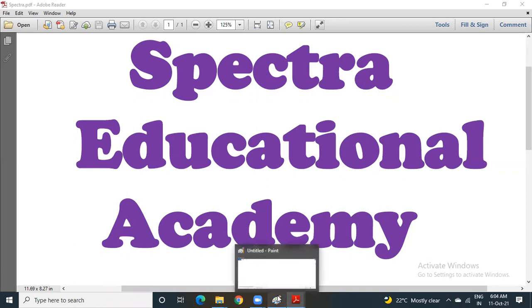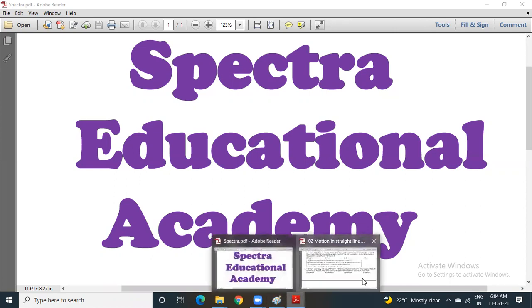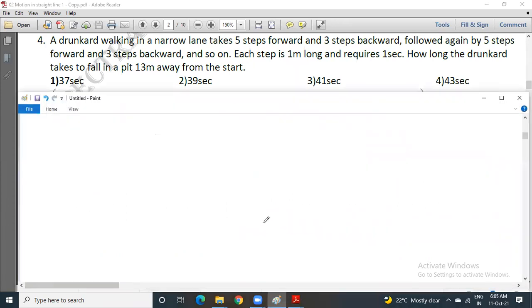Students, in today's class, before we go to speed and velocity, let us discuss one numerical which is given in the NCERT textbook, which is based on distance and displacement. The question is: a drunkard walking in a narrow lane takes 5 steps forward, 3 steps backward, followed again by 5 steps forward and 3 steps backward, and so on. Each step is 1 meter long and requires 1 second. How long does the drunkard take to fall in a pit 13 meters away from the start?